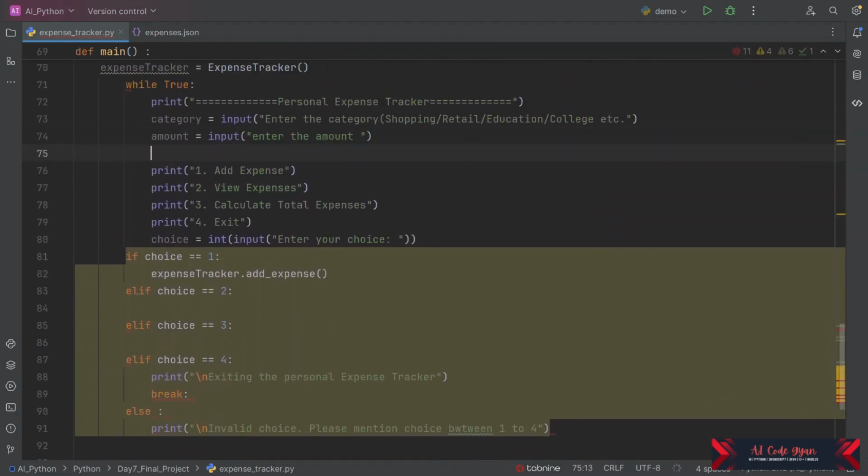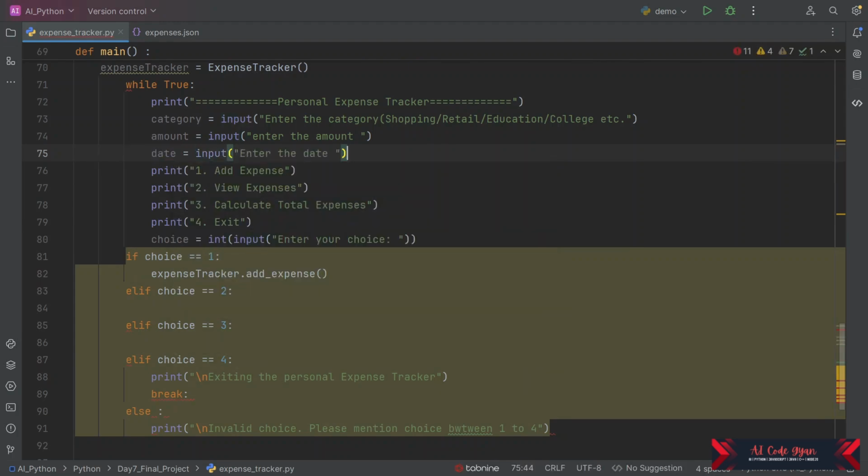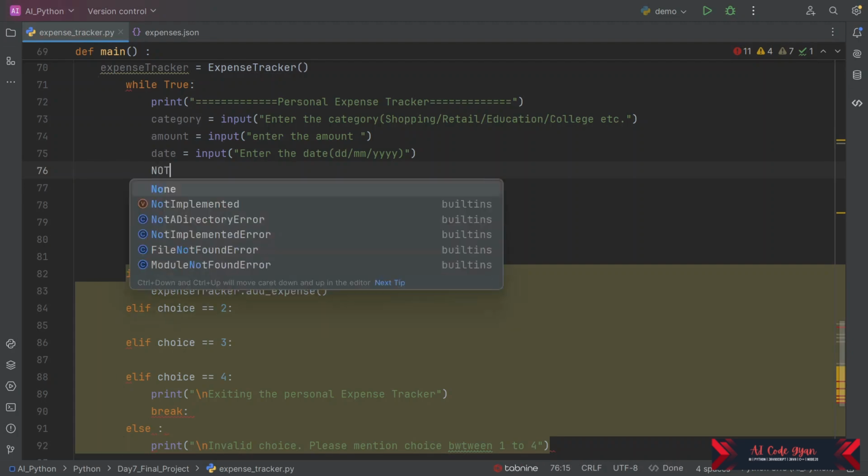Yeah. So what things are left? Date. So enter date, but please do mention the format. Suppose we are mentioning Indian format, DDMMYY, so please do mention that. And please note,